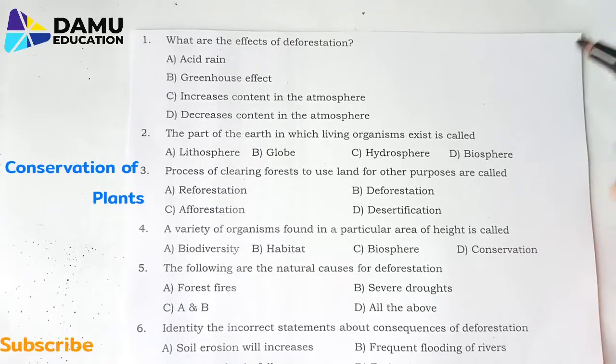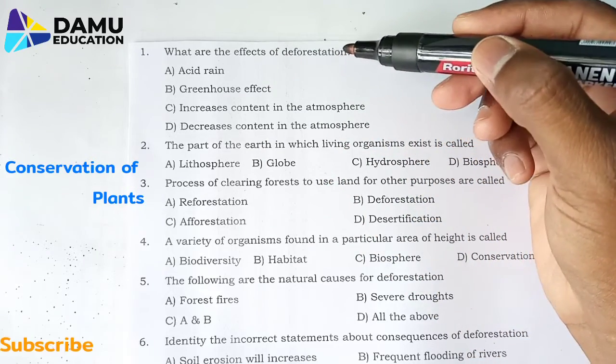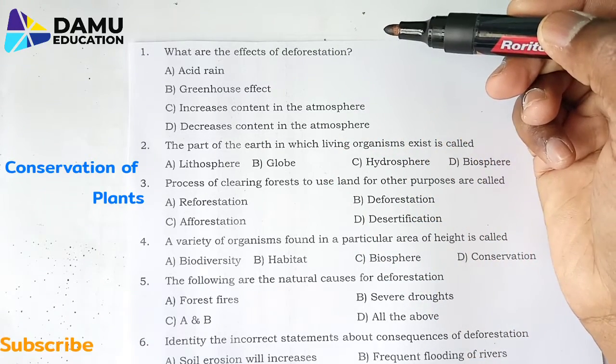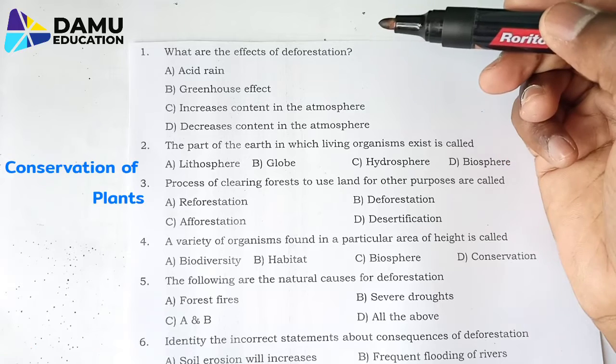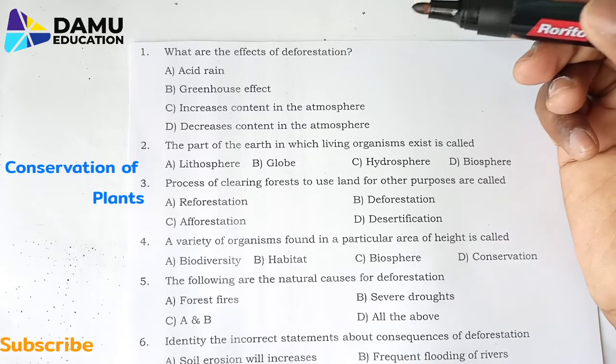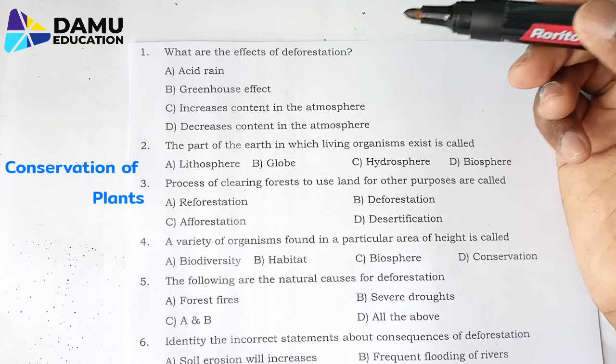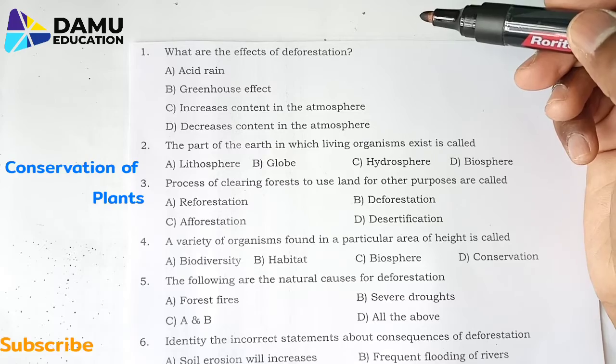Here is the first multiple choice question: what are the effects of deforestation? What are the effects of deforestation? So what is meant by deforestation? Deforestation means cutting of trees from the forest. In simple words, cutting or eradicating the trees from the forest.